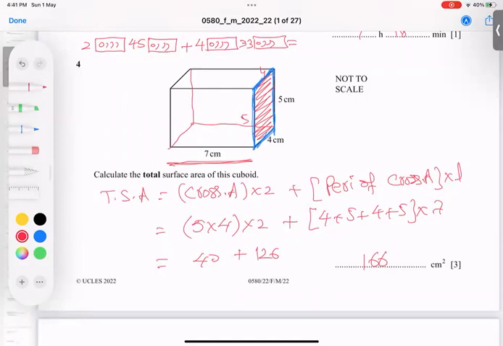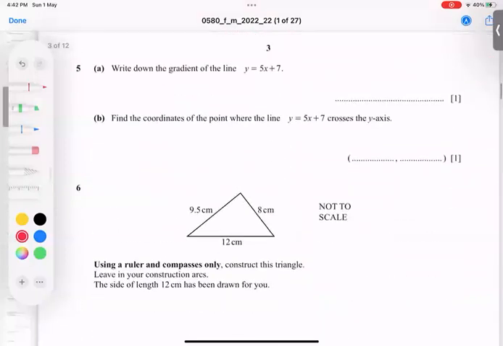Second technique, another formula we can try if you find them separately. This area into 2, so 5 into 4 into 2. Bottom area, bottom face floor, 7 into 4, because this is 4 and this is 7. 7 into 4 into 2. And the back wall or front wall is 5 and 7. So 5 into 7 into 2. This is way number 2, TSA. So the answer becomes 100% the same. It is your choice which method you like.